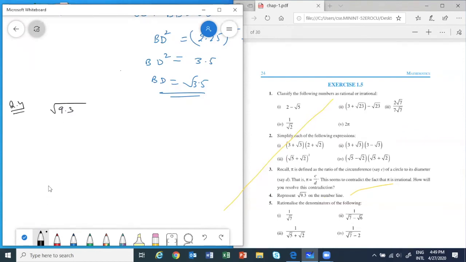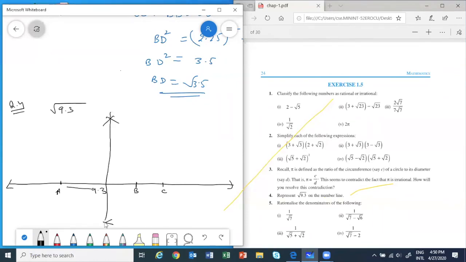So what you will do? First draw a number line, but we don't mark anything on it. Take a point A and 9.3 centimeters. Say it is here. Then 1 centimeter. This is B, this is C. Now find the perpendicular bisector of this line. Join it. You will get this point as O.